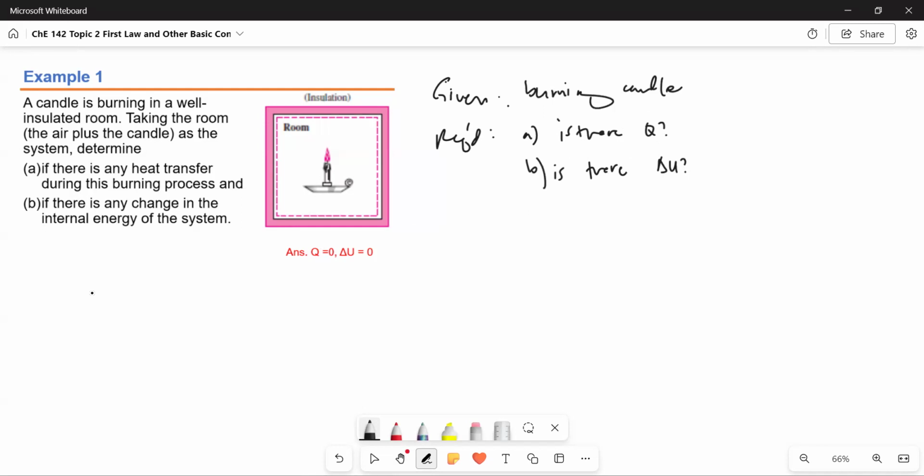For the solution, we begin with letter A. Since this is a well-insulated room, the dashed lines indicate the boundary of the system and there's insulation. Therefore, let's assume that the insulation does not allow any heat transfer. So since it's insulated, Q is 0.